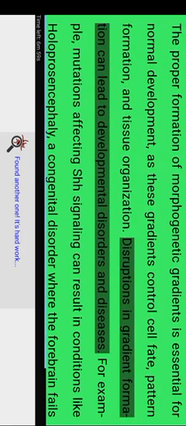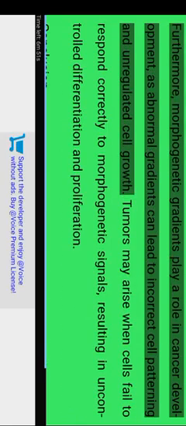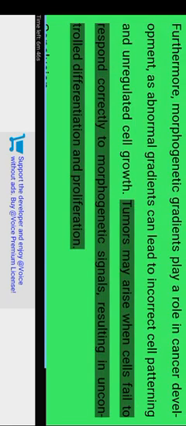The proper formation of morphogenic gradients is essential for normal development, as these gradients control cell fate, pattern formation, and tissue organization. Disruptions in gradient formation can lead to developmental disorders and diseases. For example, mutations affecting sonic hedgehog signaling can result in conditions like holoprosencephaly, a congenital disorder where the forebrain fails to divide properly into two hemispheres. Furthermore, morphogenic gradients play a role in cancer development, as abnormal gradients can lead to incorrect cell patterning and unregulated cell growth. Tumors may arise when cells fail to respond correctly to morphogenic signals, resulting in uncontrolled differentiation and proliferation.